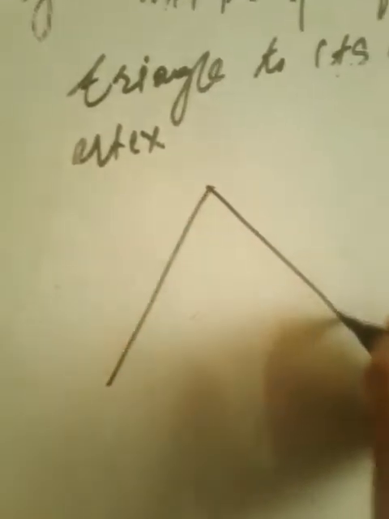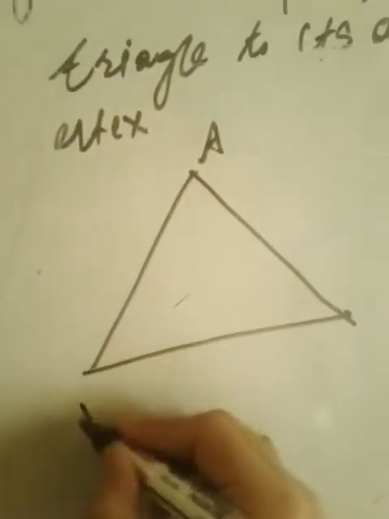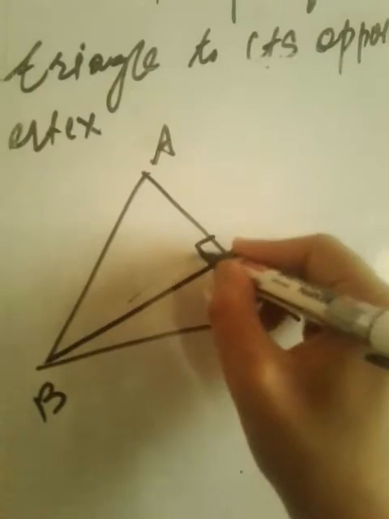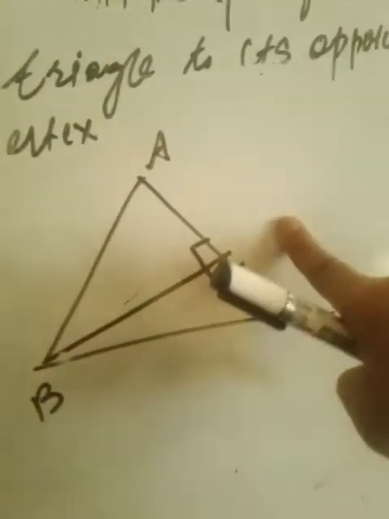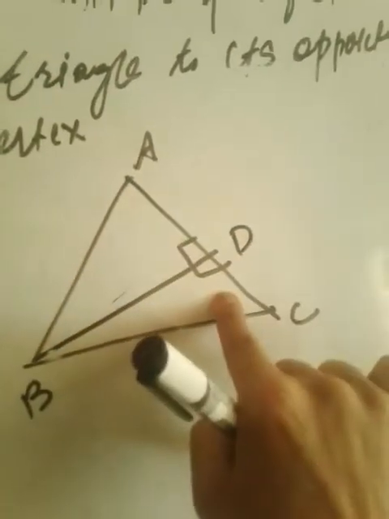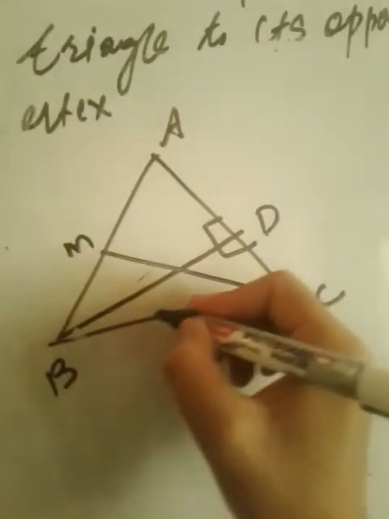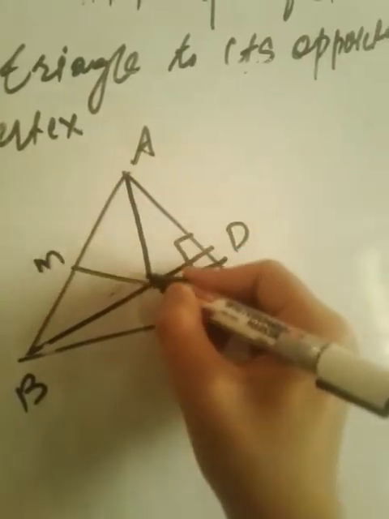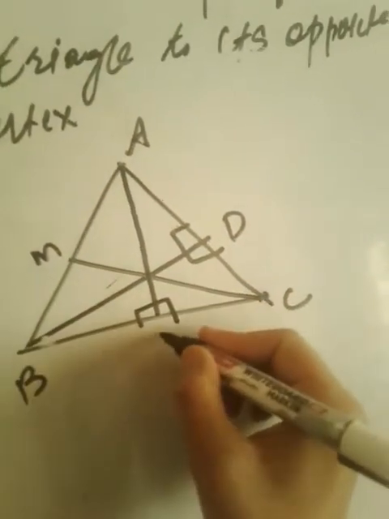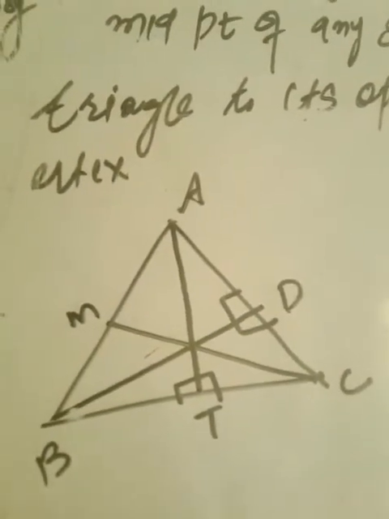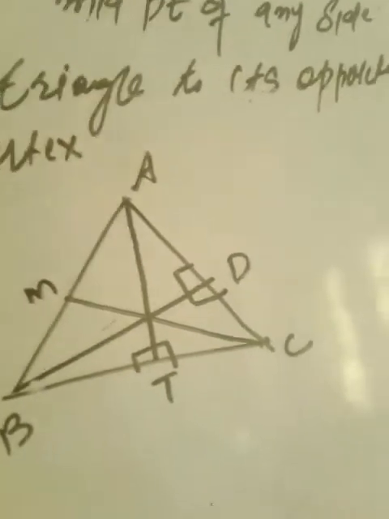So if you have a triangle ABC and you draw a perpendicular from the opposite vertex to this side BD, this is an altitude. You can also draw altitude CM, and another altitude AT. So altitude is the perpendicular drawn from a vertex to the opposite side.